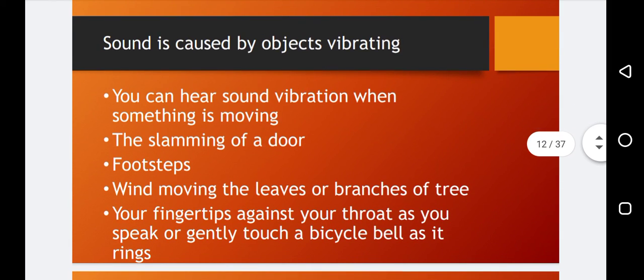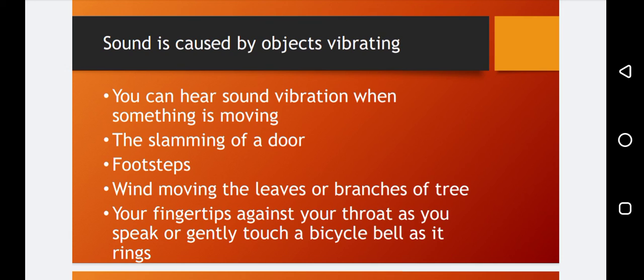So sound is caused by objects vibrating. You can hear the sound vibrations when something is moving, like the slamming of a door. When you open the door as well as when you close the door, both are movements. So in this way, the movement of the door occurs, which produces some sounds.